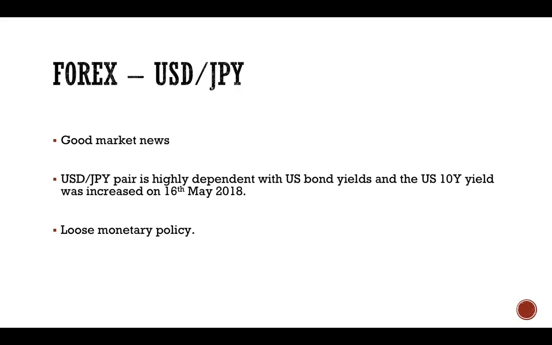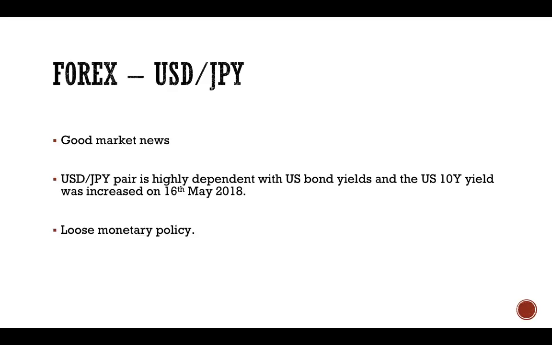Moving on, the forex pair that I have purchased is USD and Japanese yen. The reason I bought the USD and JPY pair is due to market news that the pair continues getting some positive traction through the Asia session, with bulls now looking at a move past the 110 handle.